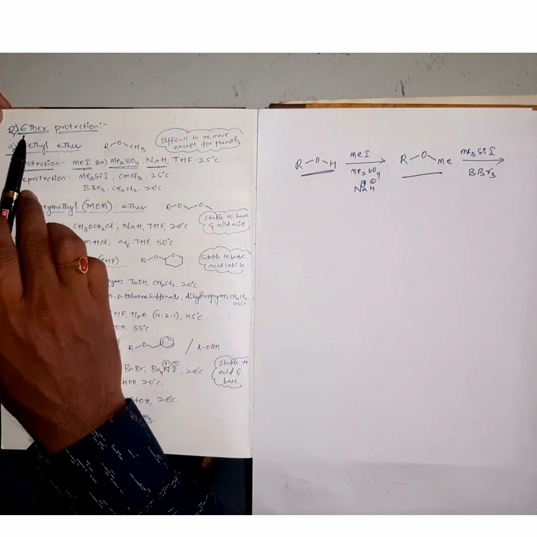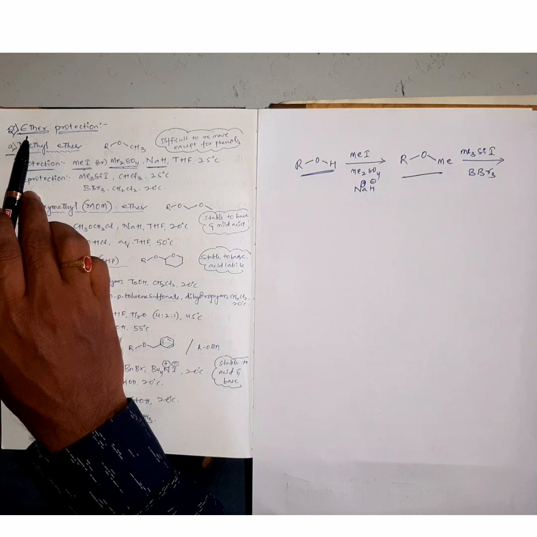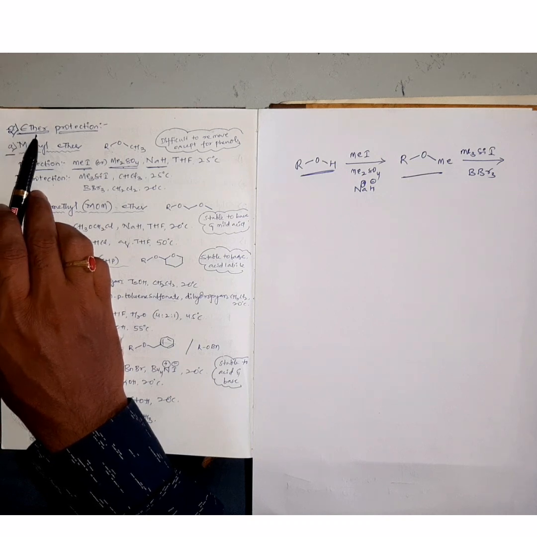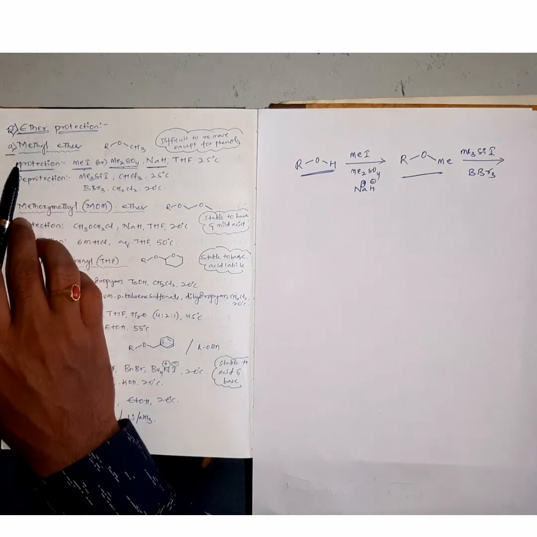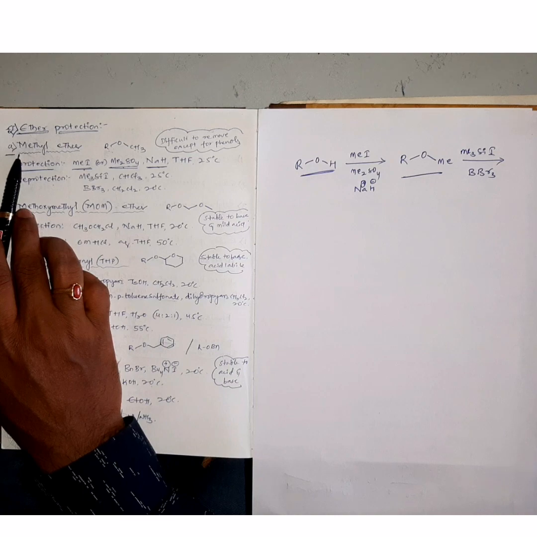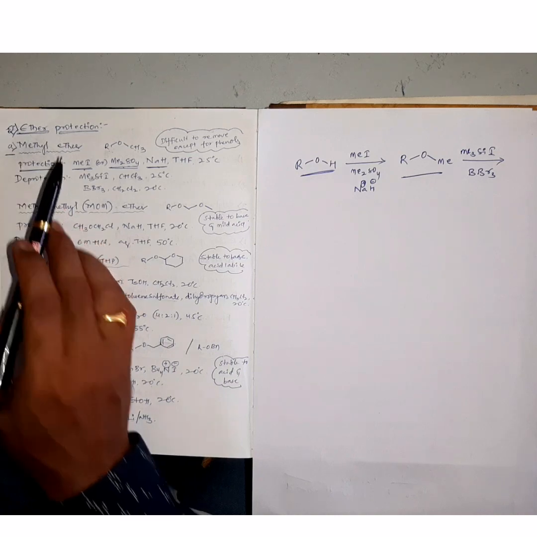Coming to the next type of protection strategy for alcohols. Alcohols can also be protected in the form of an ether. We already discussed how ethers are formed from alcohols. Now coming to the first type of ether protection strategy for alcohols, that is methyl ether protection.